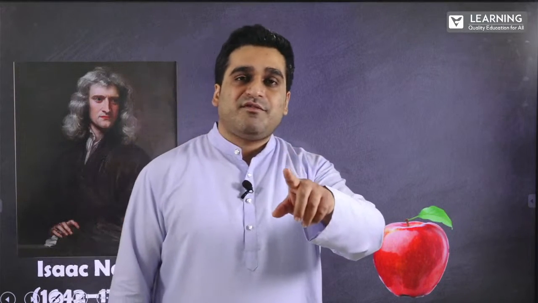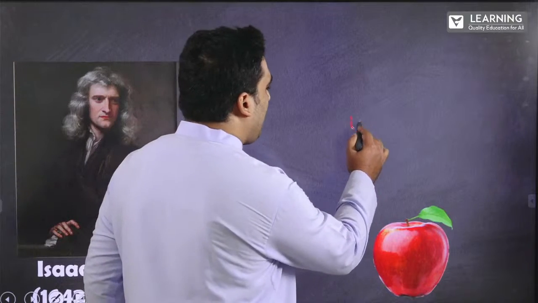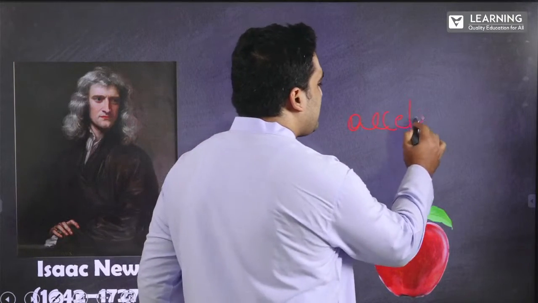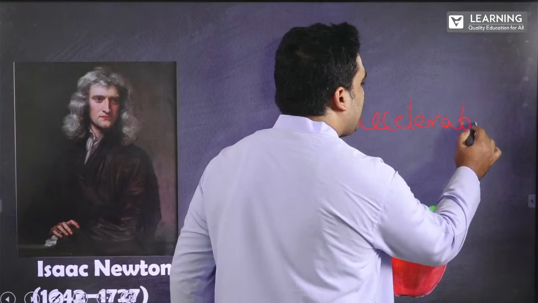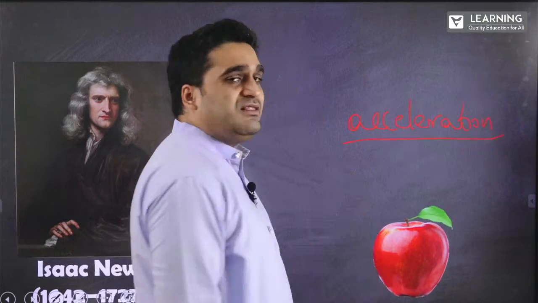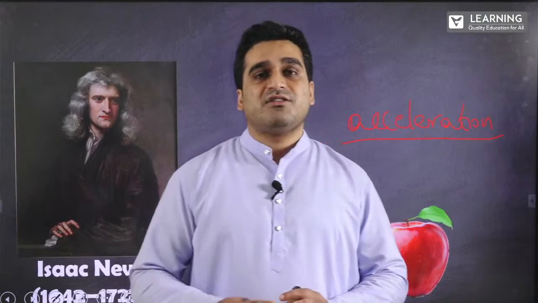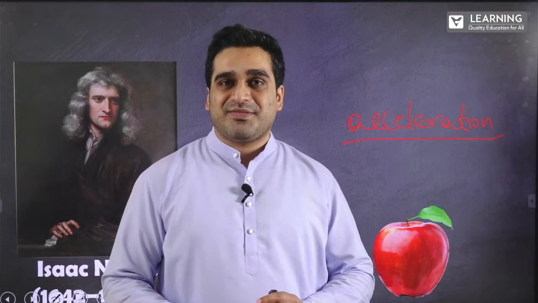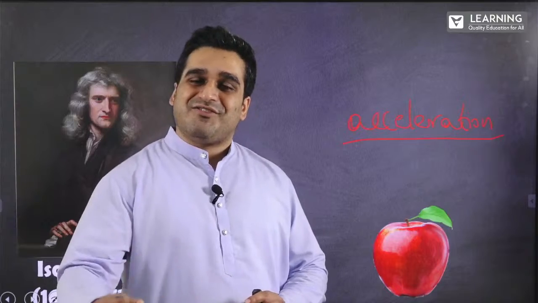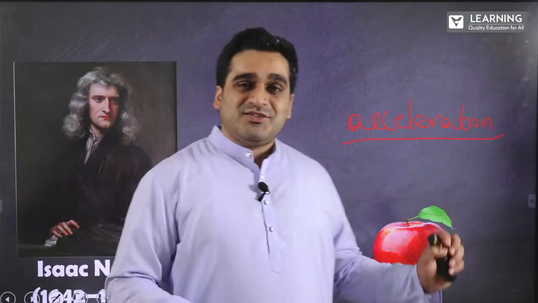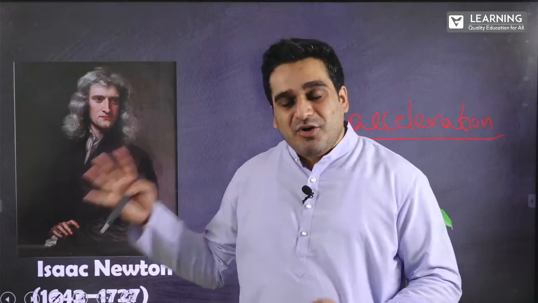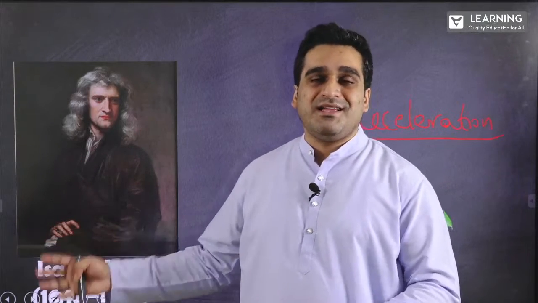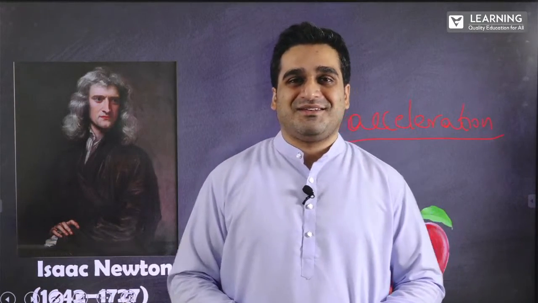As the apple falls, you also notice it changes its speed. This change in speed is called acceleration. Yes, you might have learned this in class 10, the concept of acceleration, the rate of change of velocity. The mathematical model was actually described by Sir Isaac Newton.